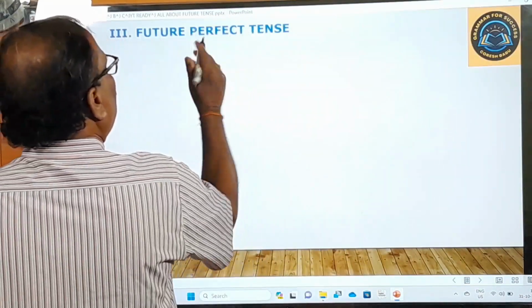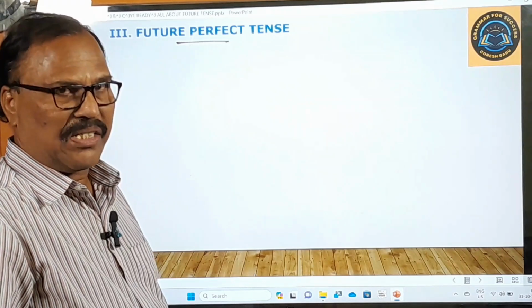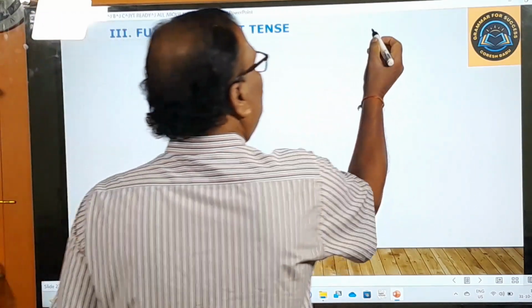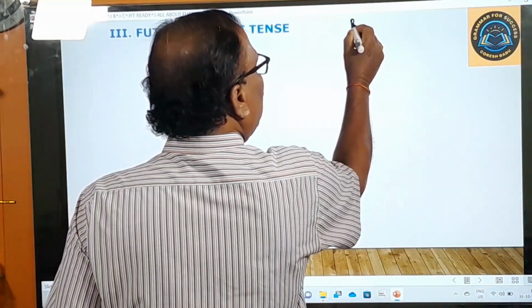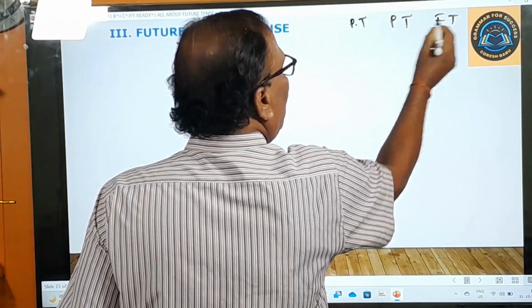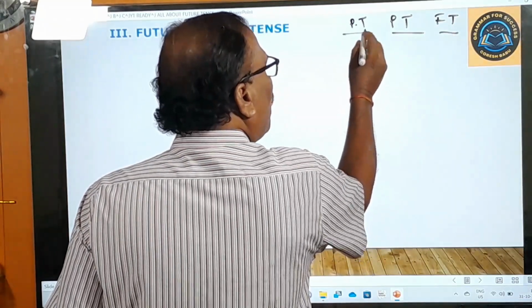Future perfect tense, right? This is the third subtense under future tense, okay? And overall, we have got three main tenses: present tense, past tense, future tense. We have three main tenses. Under each tense, we have four subtenses.